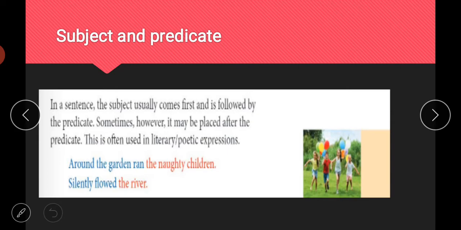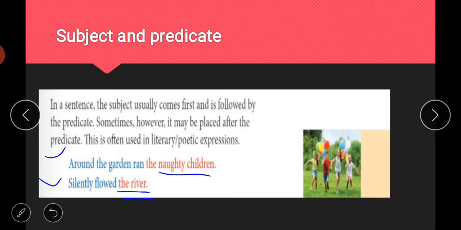This is often used in literary or poetic expressions, meaning when poets write poems, they put the subject at the end and the predicate before that subject. So this happens in sentences like: around the garden ran the naughty children, or silently flowed the river. So it is not always the case that the starting portion of the sentence will be the subject. No, you have to read the sentence carefully and then judge which part of the sentence is your subject. In both of these sentences, the subject is the last part of the sentence: around the garden ran the naughty children, and in the second, silently flowed the river.